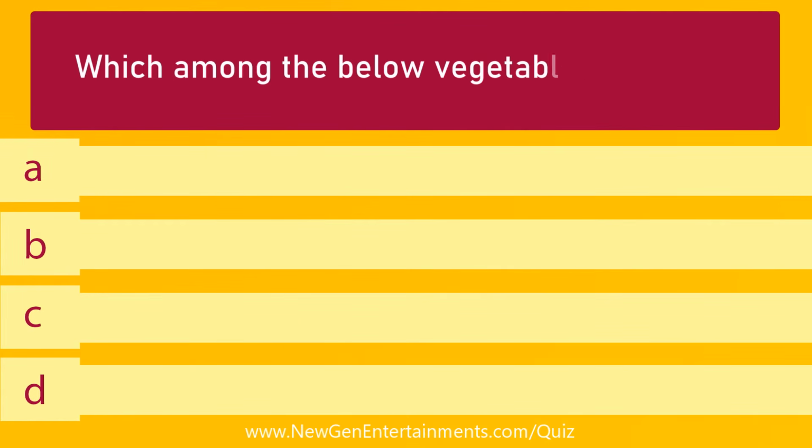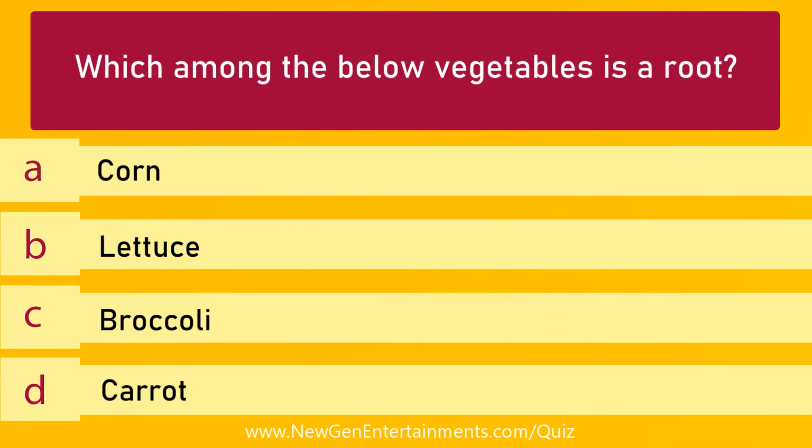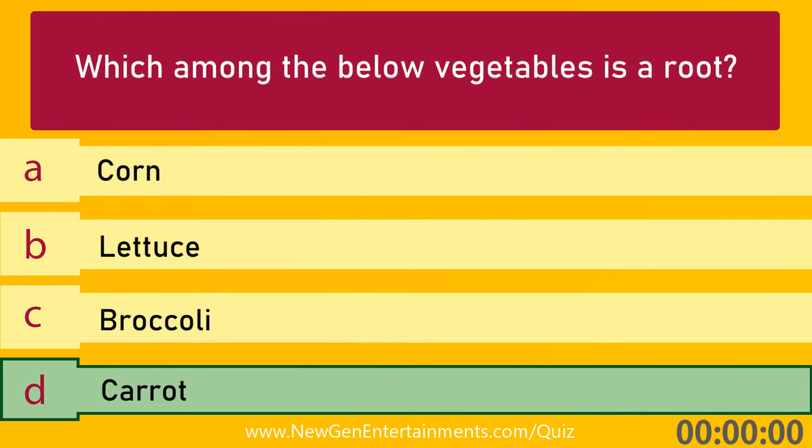Which among the below vegetables is a root? Options are A. Corn, B. Lettuce, C. Broccoli, and D. Carrot. Answer is option D. Carrot.